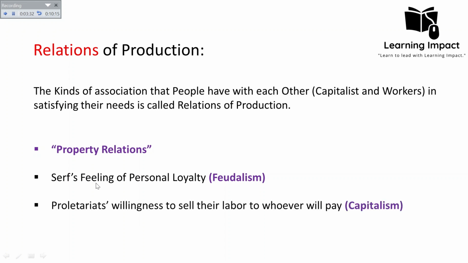And on the other hand, under the capitalist system, the proletarians are willing to sell their labor to whoever will pay for it, because the proletarian class does not have any kind of personal loyalty and personal feeling with the capitalist, as the serfs have with the feudal lords in a feudalist system. So this is all about the relations of production, that is, what kind of association people have with each other to satisfy their needs. So this was the mode of production, the means of production, and the relations of production.